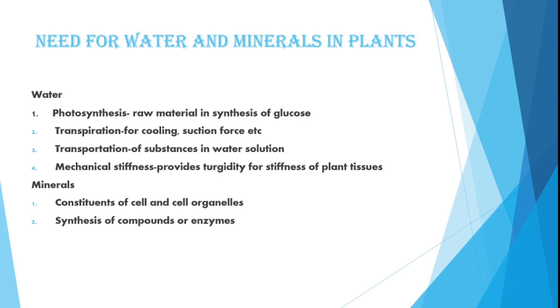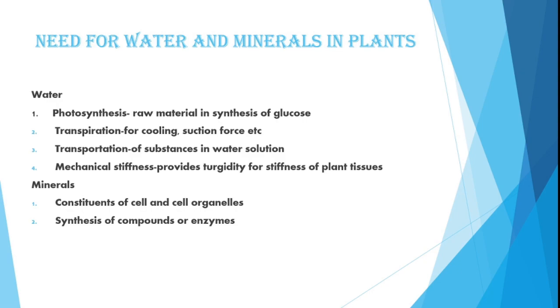Next is transportation. Now transportation of substances: the roots absorb water from the soil. Soil has various micro and macronutrients which the plants require. So for that purpose water is required for transportation of minerals to different parts of the plants. Then it provides mechanical stiffness, that is, it provides turgidity for stiffness of the plant tissue so that the plant can stand erect, and it provides rigidity to the plant cell.